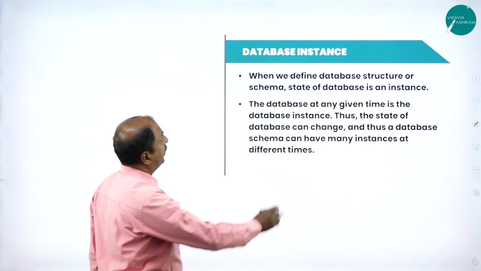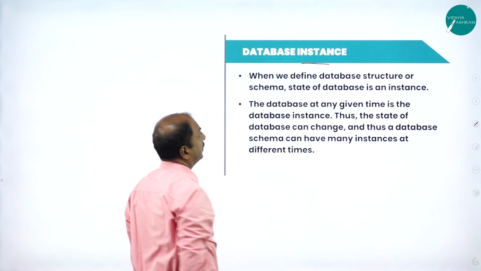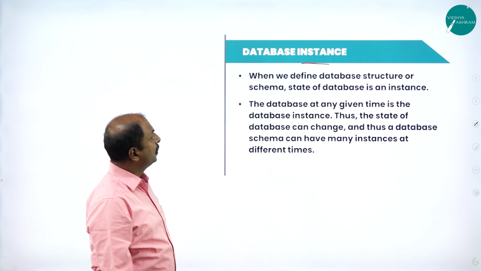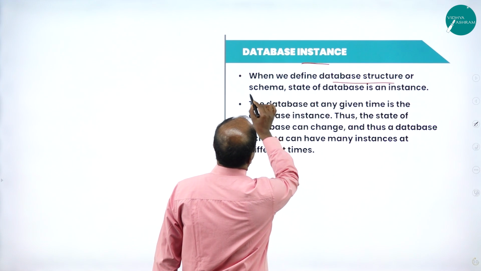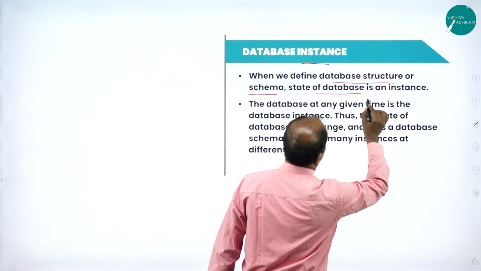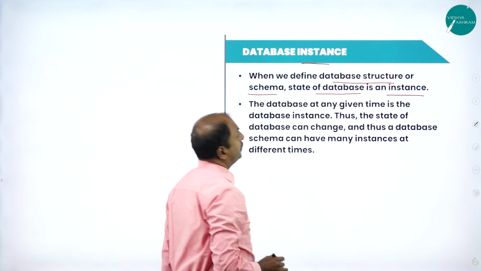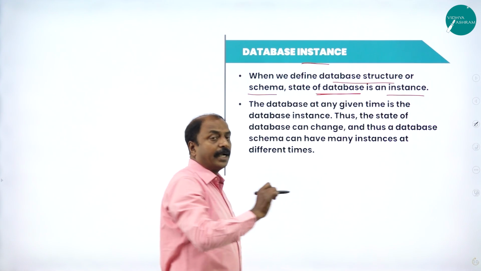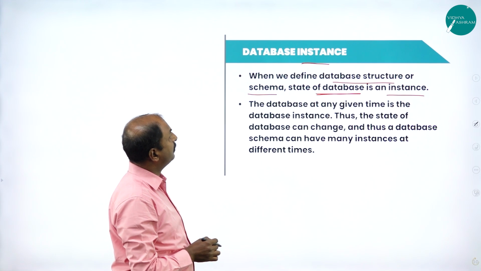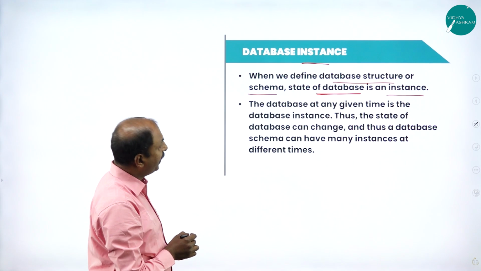Next one is database instance. So here we can define database structure or schema. The state of the database is an instance. See, what is the meaning of instance? The state of the database at that particular time. That is nothing but the database instance.